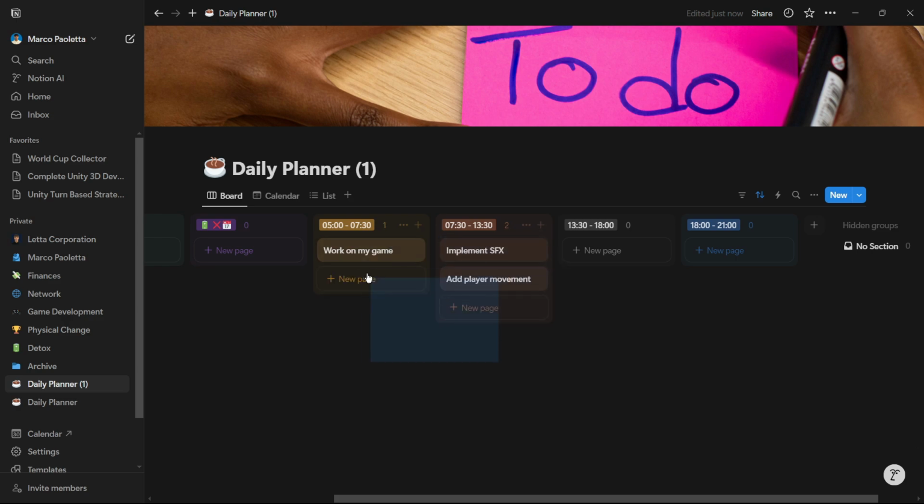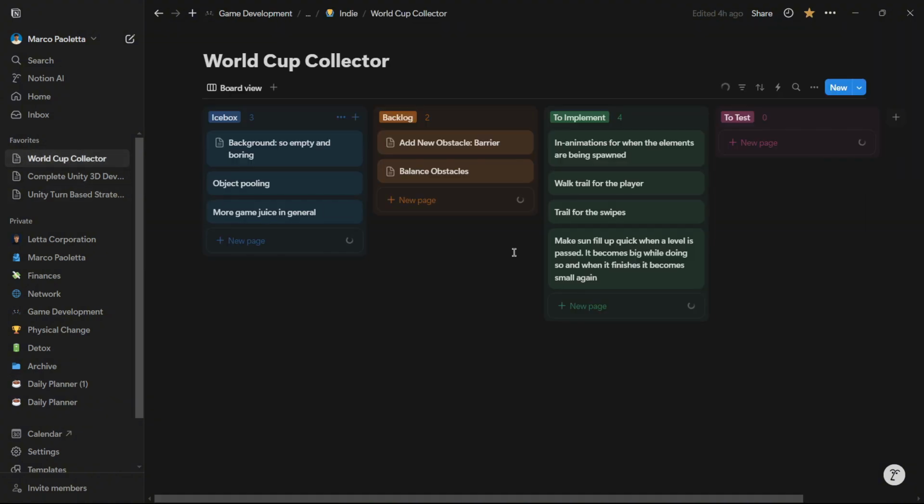You have to be specific, because if not, you say, work on my game. What part exactly? What do I implement? And an amazing way of doing this is to also have another page. In this case, it is a personal project that I have and I'm planning on updating.